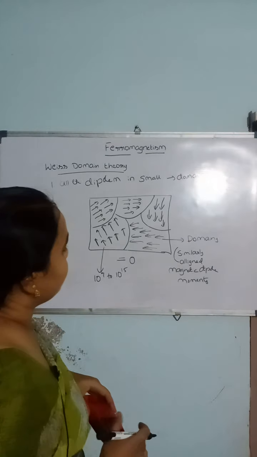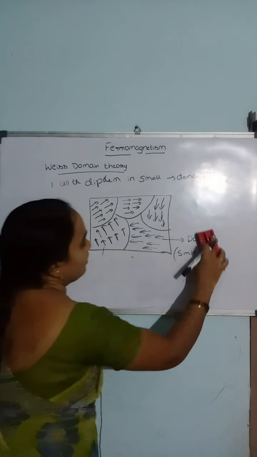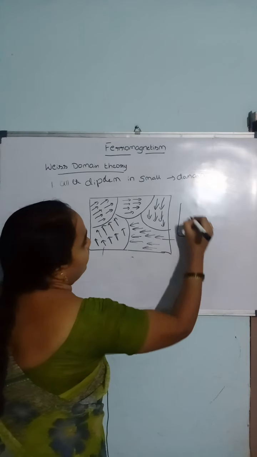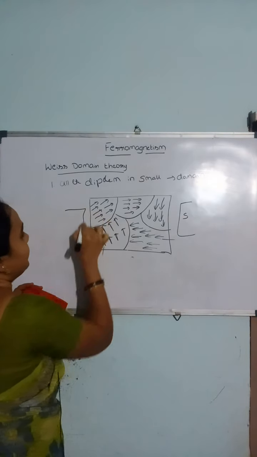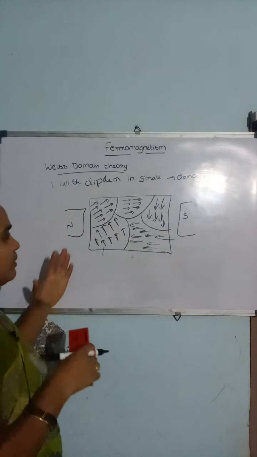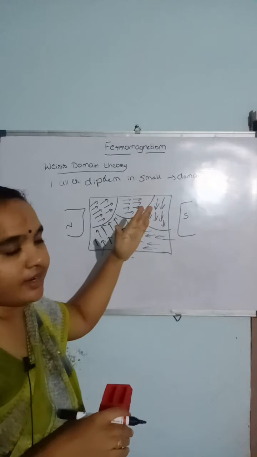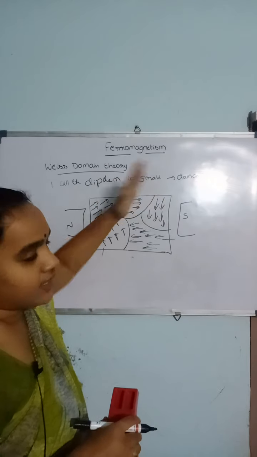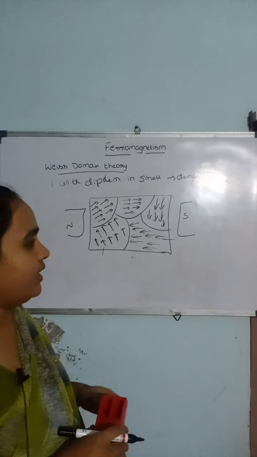Next, the second postulate is: if you apply an external magnetic field to this ferromagnetic material, all these dipole moments oriented in different directions will try to magnetize in the direction of the external magnetic field.